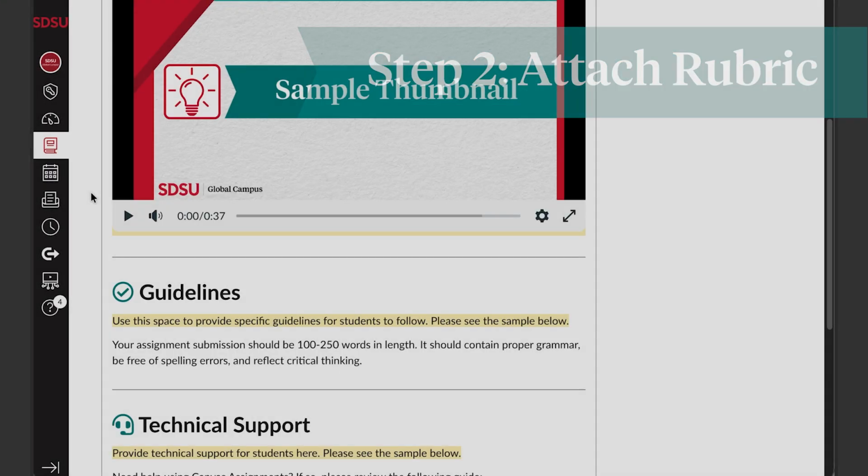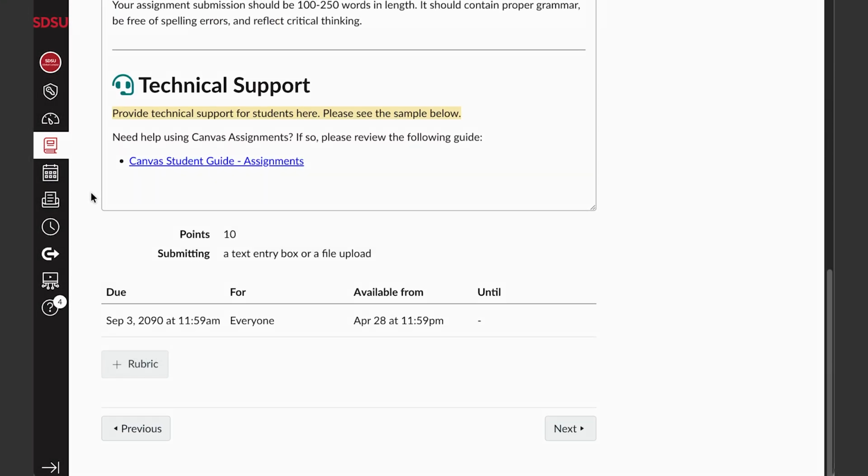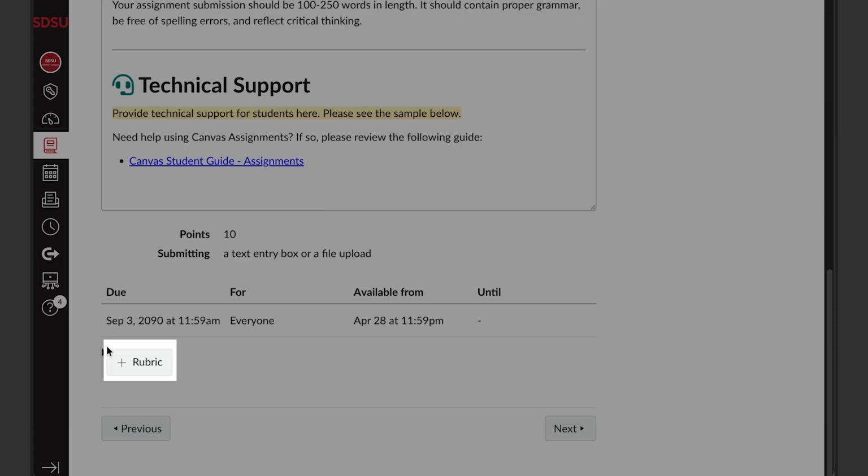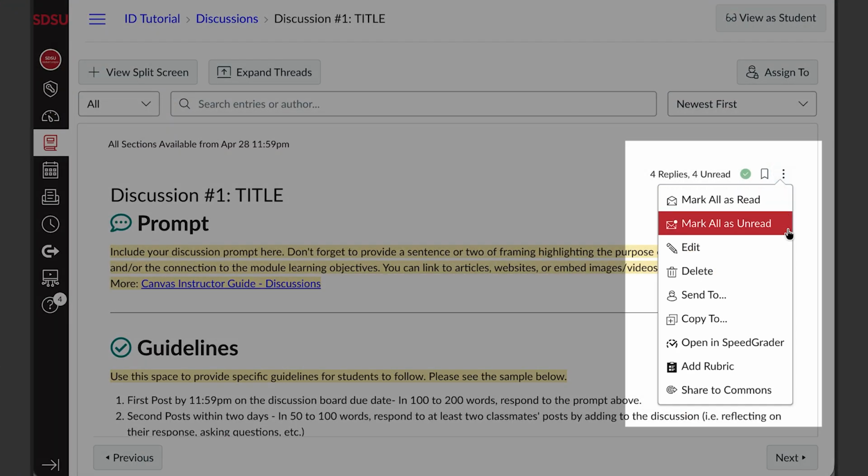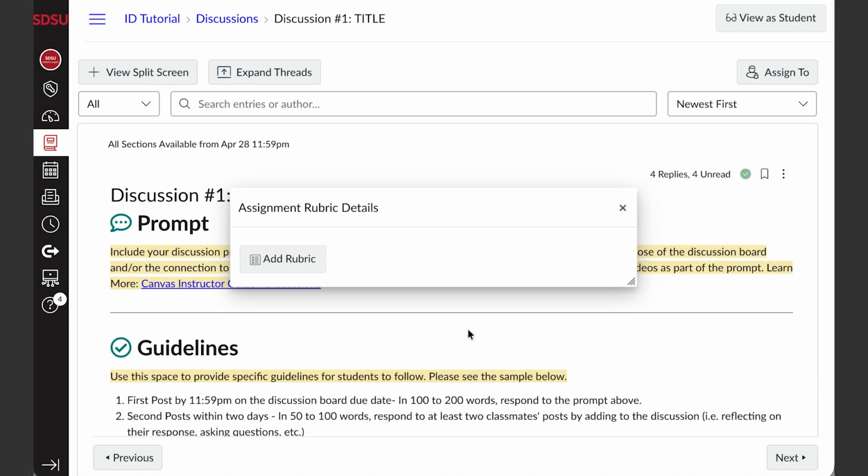Open the assignment or discussion board where you want to attach your rubric. Scroll to the bottom and click Rubric. If you're in a discussion board, open the Options menu and choose Add Rubric.